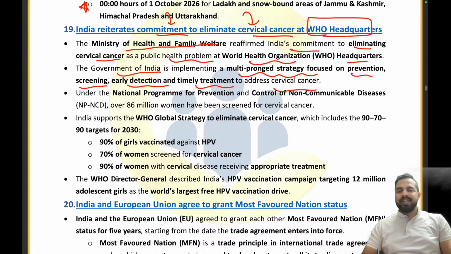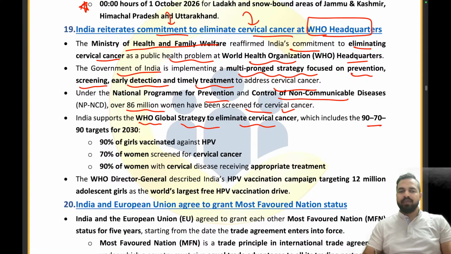So we are adopting a multi-pronged strategy under which we will be focusing on prevention, screening, early detection and treatment, right? That too timely. Under the National Program for Prevention and Control of Non-Communicable Diseases, over 86 million women have been screened for cervical cancer. India supports the WHO Global Strategy to eliminate cervical cancer. What is the WHO Global Strategy? That is the 90-70-90 target for 2030.